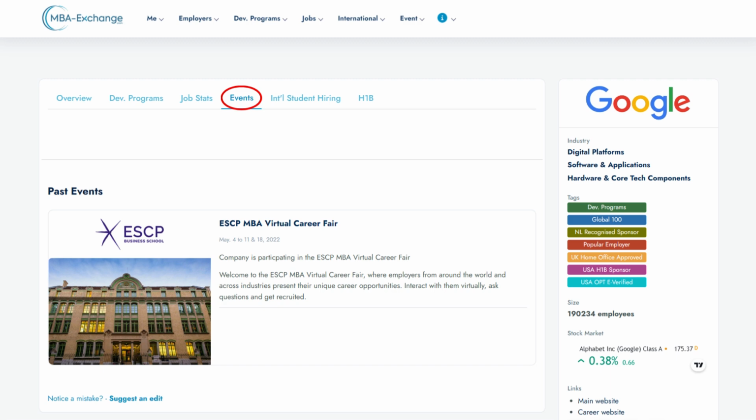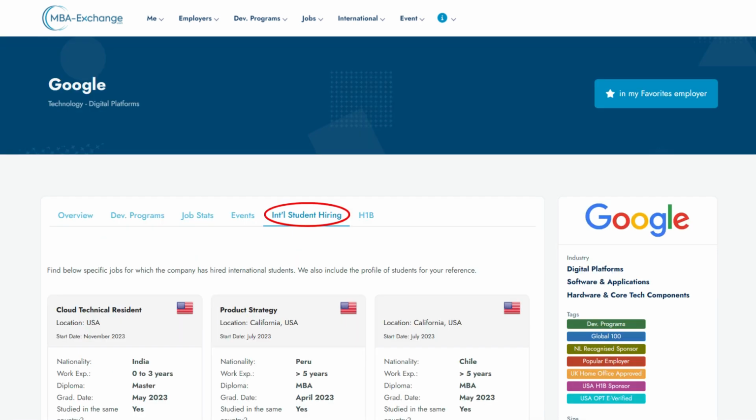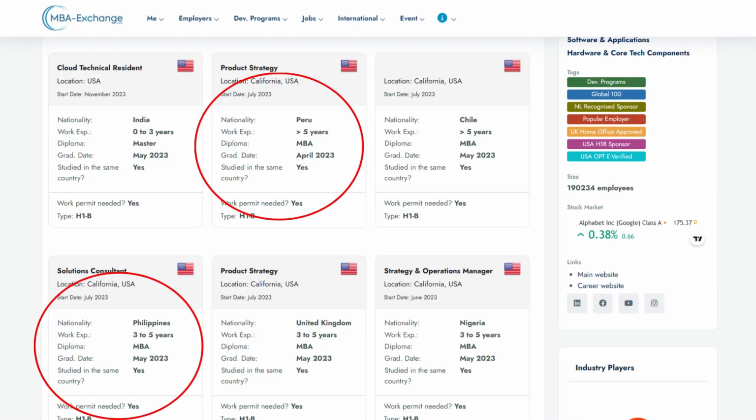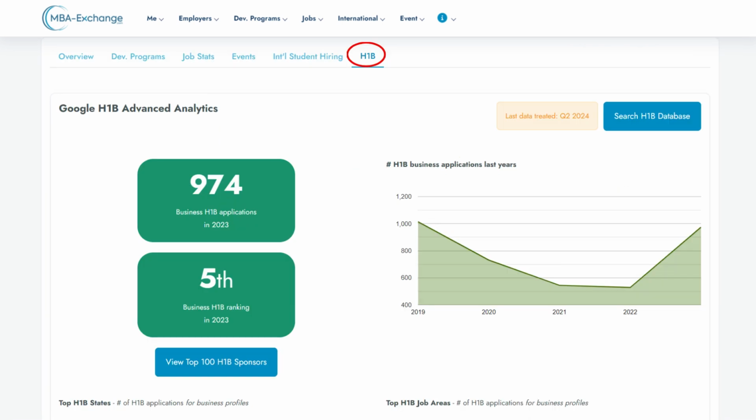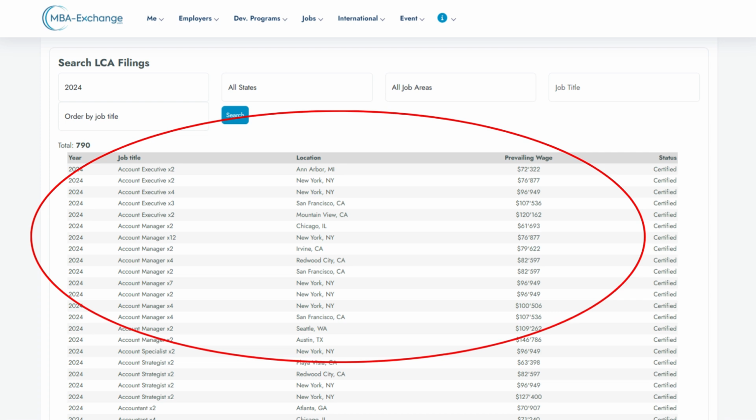Under Events, you can see all past events that the employer participated in on our platform. In most cases, recordings are available. At the International Student Hiring tab, you will see specific jobs for which the company has hired international students, with their profile info to compare. Finally, the H-1B tab contains all H-1B applications for business professionals, including the complete table of such applications, going back several years.